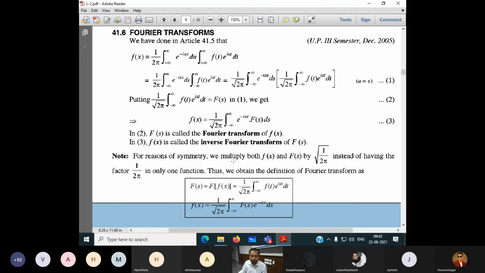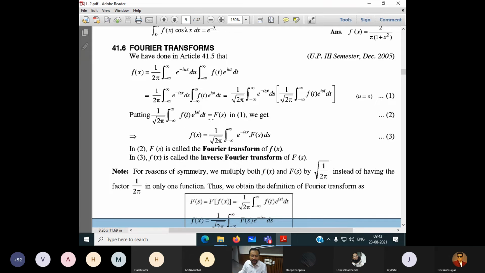I think they have multiplied on both sides.